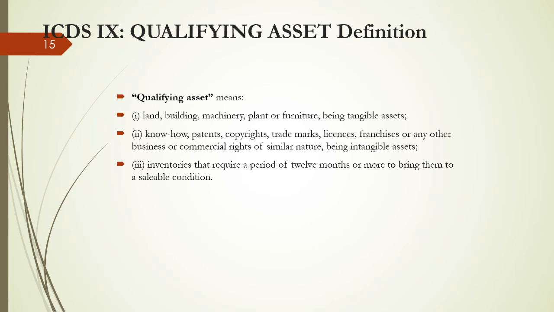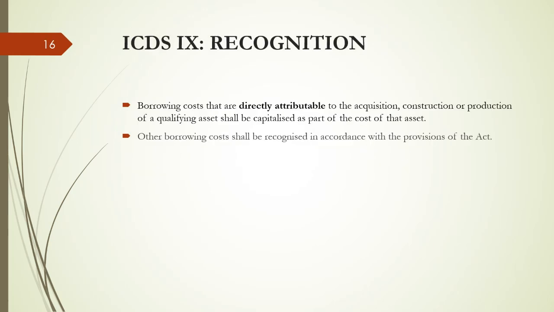For any other assets, if it requires less than 12 months to convert to finished saleable condition, then such interest has to be directly debited to the P&L account. Otherwise, in cases where such inventories do have this characteristic, then only can you add it along. So the borrowing costs that are directly attributable, as I was mentioning, and other borrowing costs in accordance with the provision or apportionment also would be required to be given.